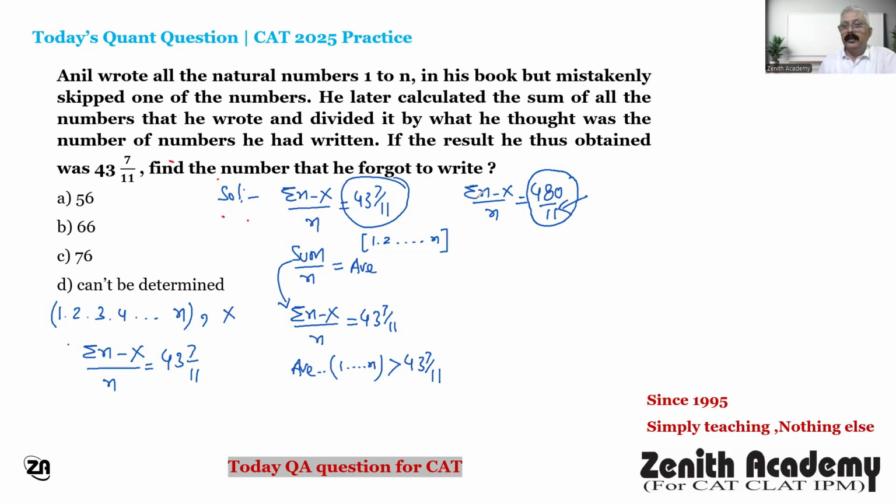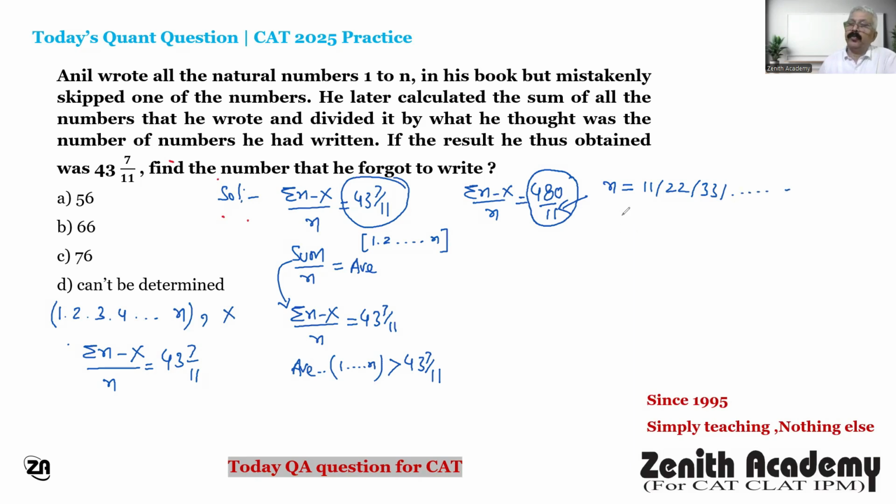It means sigma n minus x upon n is equal to 480 upon 11, which cannot be reduced further. It means the denominator on the left-hand side is n and on the right-hand side is 11, which suggests that the value of n will be a multiple of 11, like 11 or 22 or 33 or whatsoever.